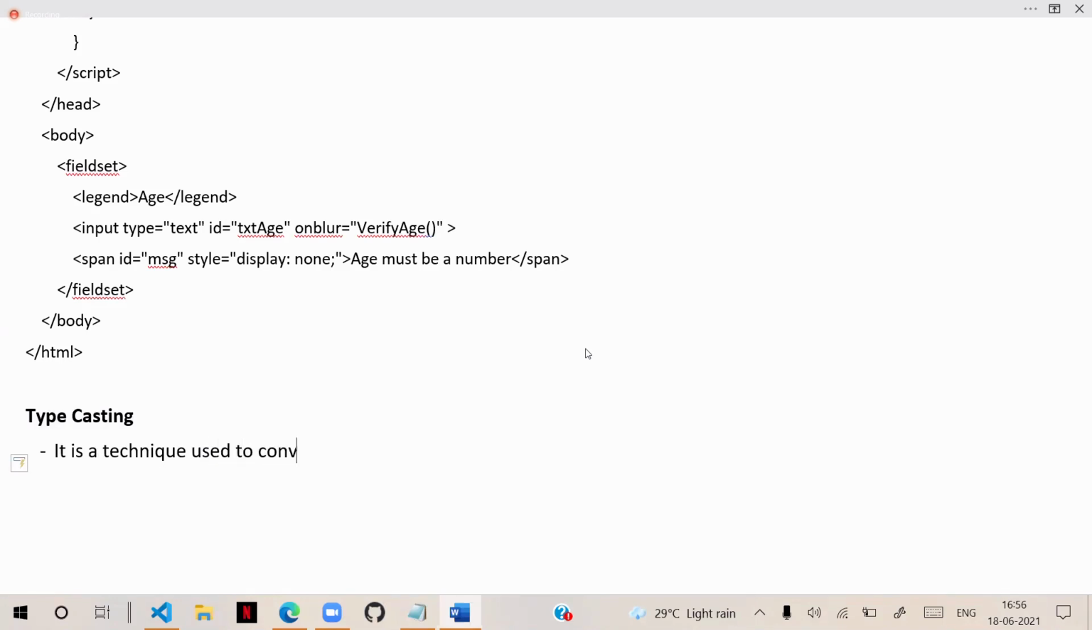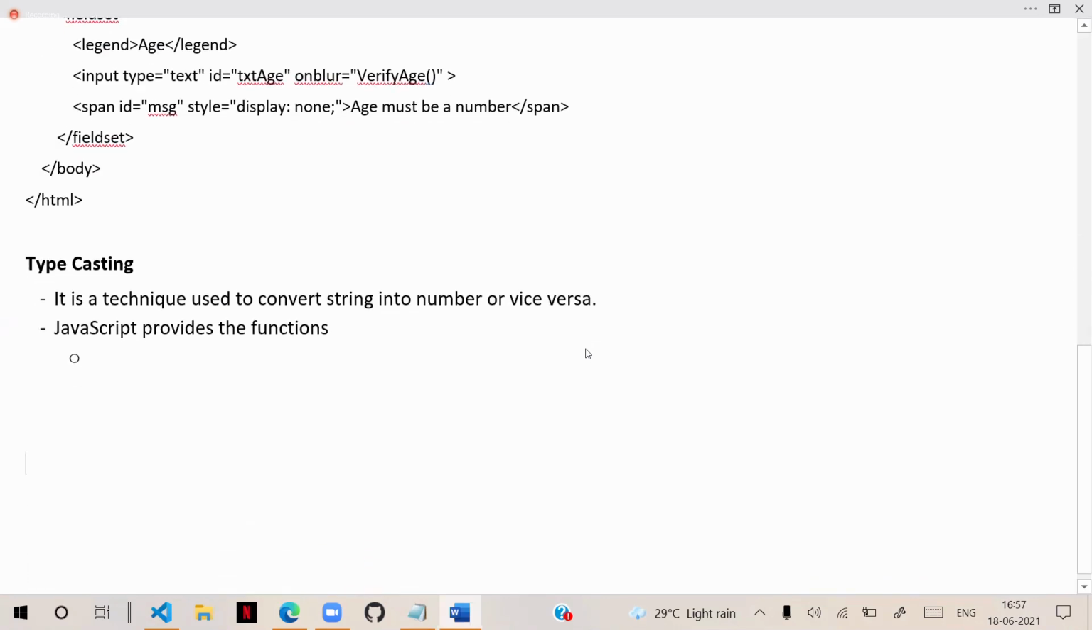It is a technique used to convert a string into a number. For that, we have two options here. JavaScript provides the functions, one to convert a string into a number, or vice versa.